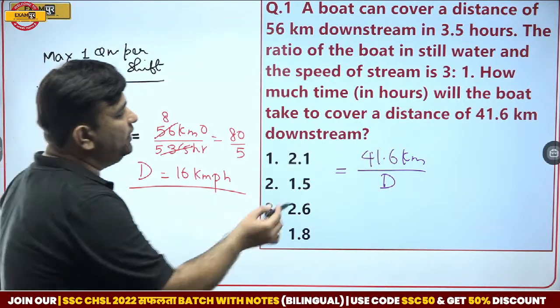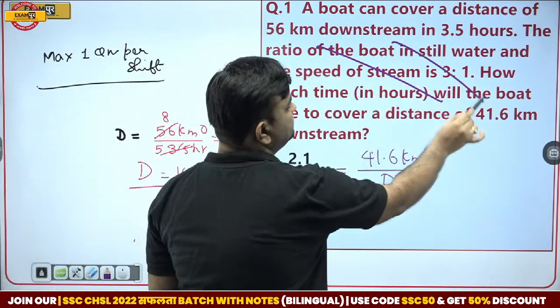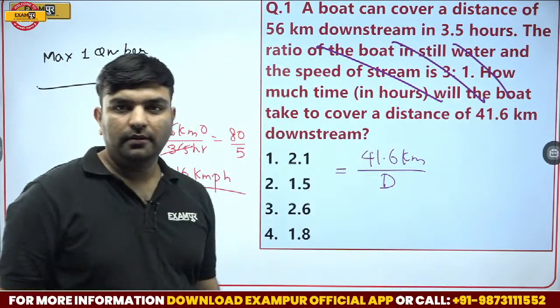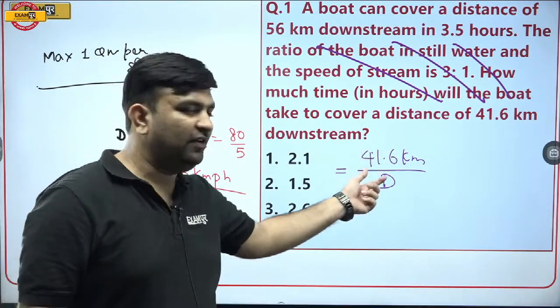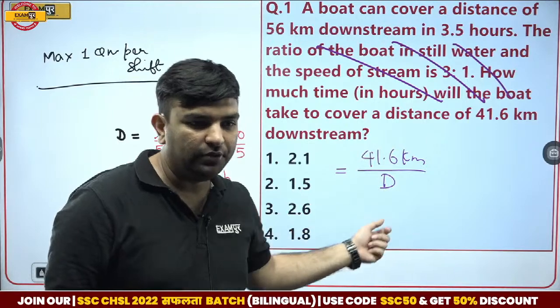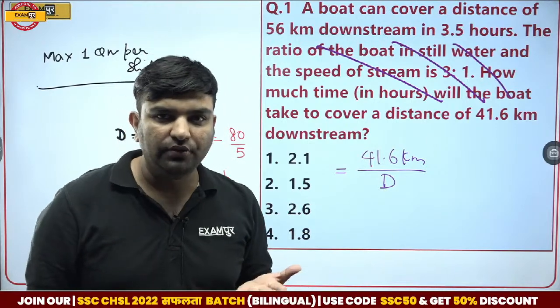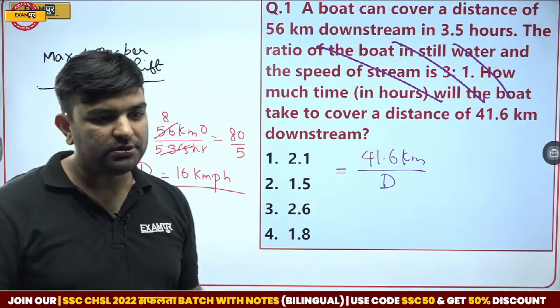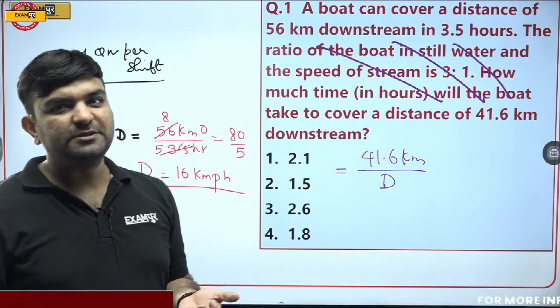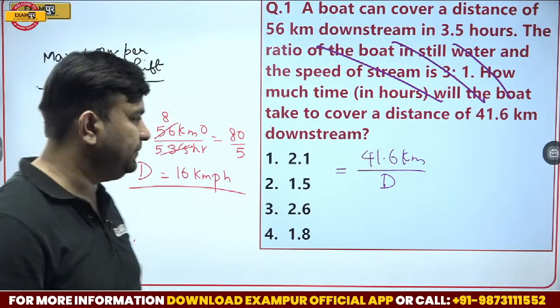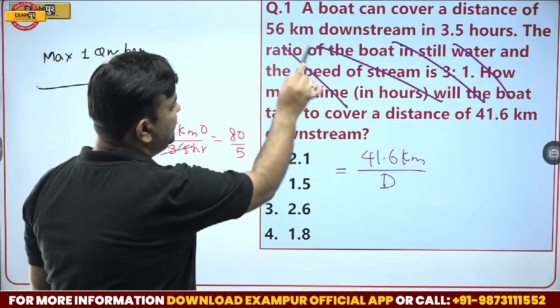So why would we use this data? Ultimately, they are asking how much time it will take to travel 41.6 km downstream. So only the downstream speed is sufficient to answer the question, and we would not be using this other data.